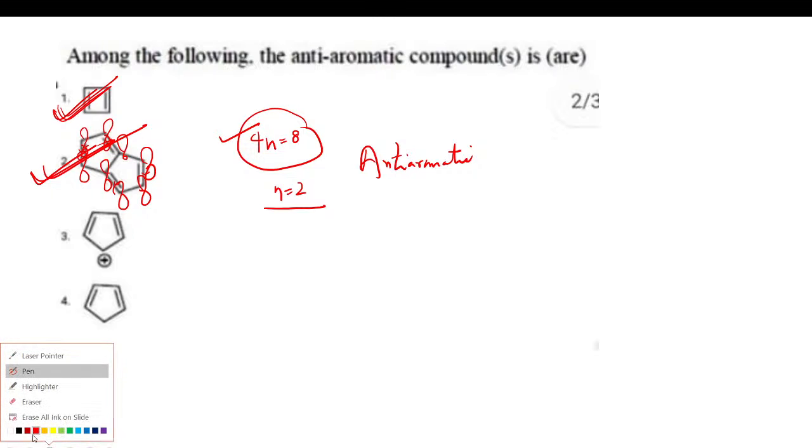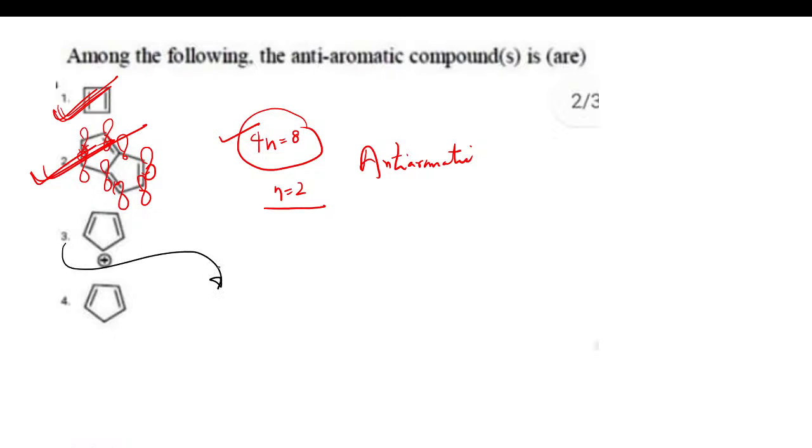Let's take the next question, and this is your next molecule or example. First of all we have to see the p orbital conjugation. Let's draw this molecule like this. We have a positive charge over here, double bond and double bond, so definitely this is an sp2 hybridized carbocation. It should be having a vacant p orbital. This is p orbital, p orbital, p orbital, so we have conjugation of p orbitals, so this molecule is planar and we can check the number of electrons now.